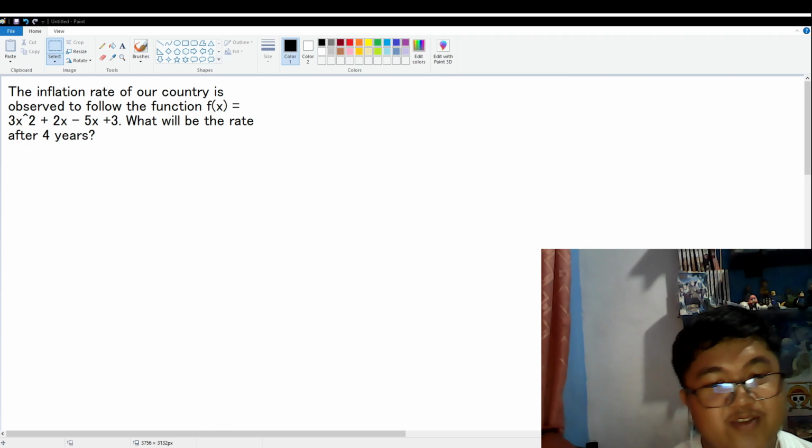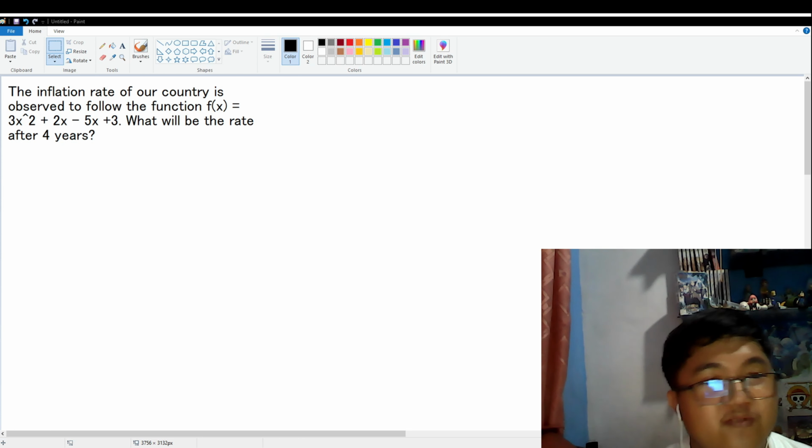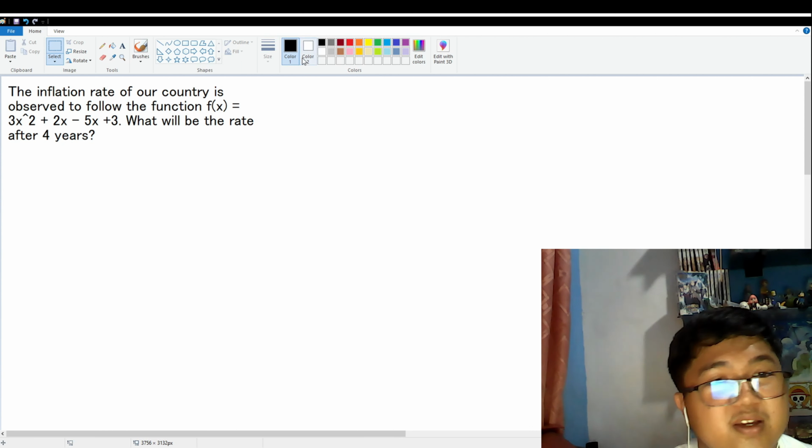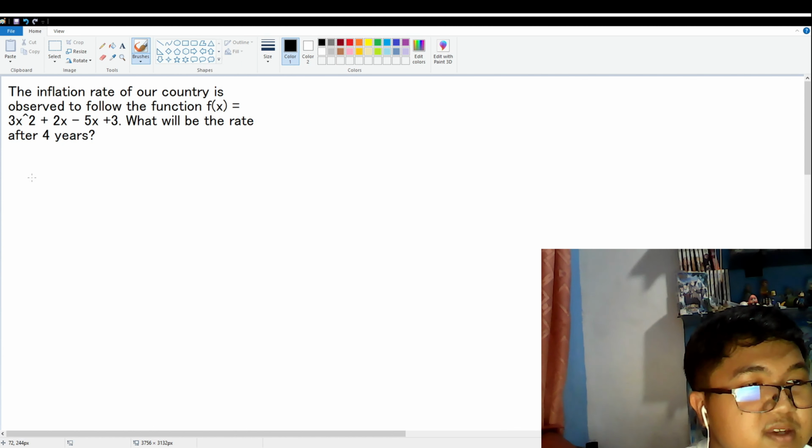So, okay, we're now downstairs. We will now answer the question once again. Our inflation rate is observed to follow the function f of x is equal to 3x squared plus 2x minus 5x plus 3. What will be the inflation rate after 4 years? So let's answer this step by step using the law of limits. Let's first write out our given.